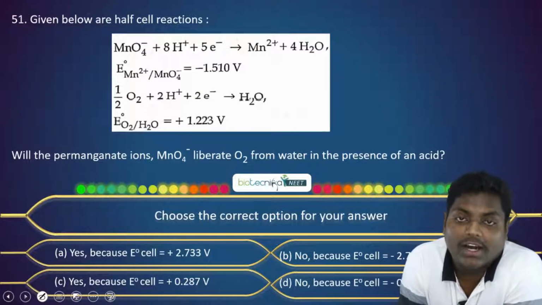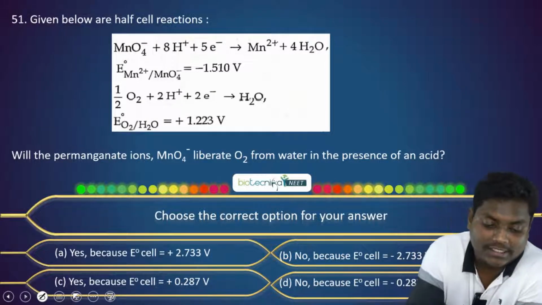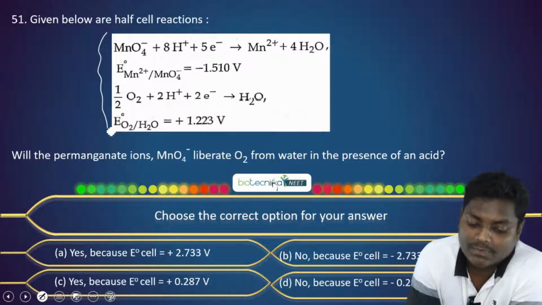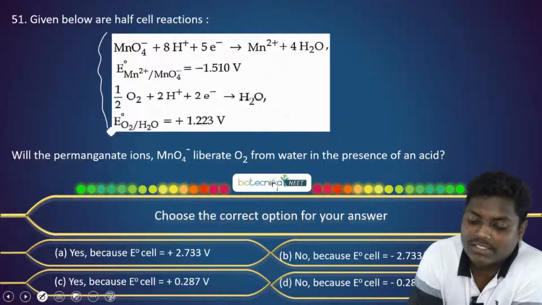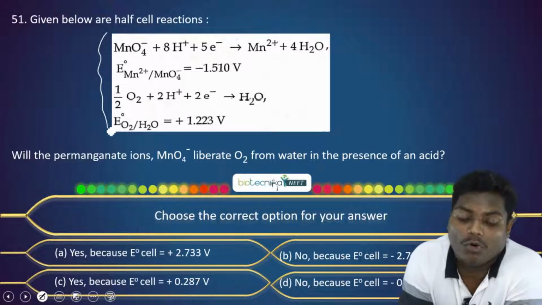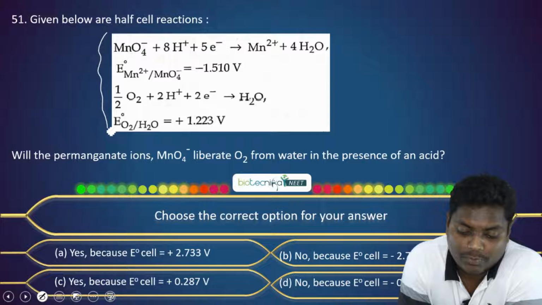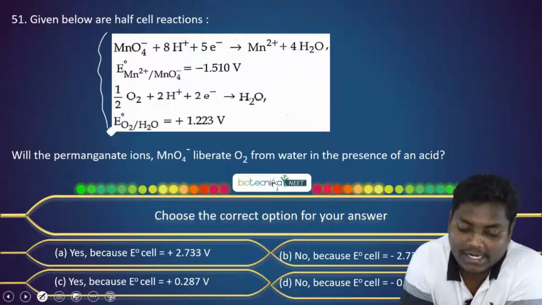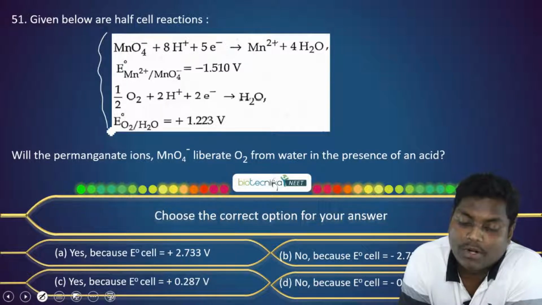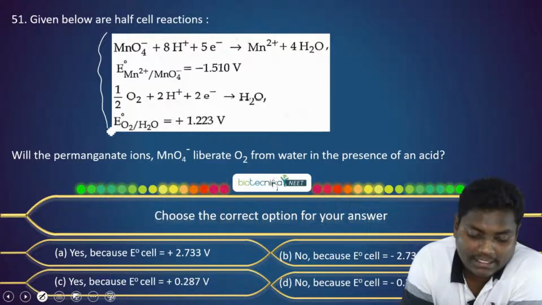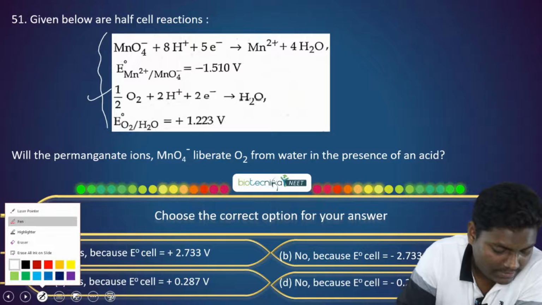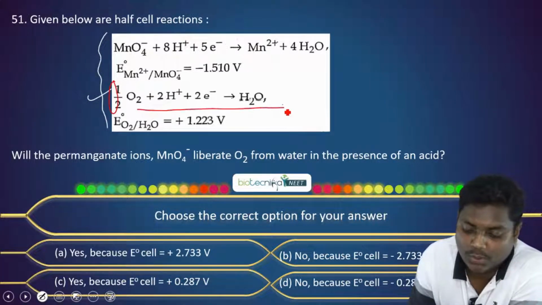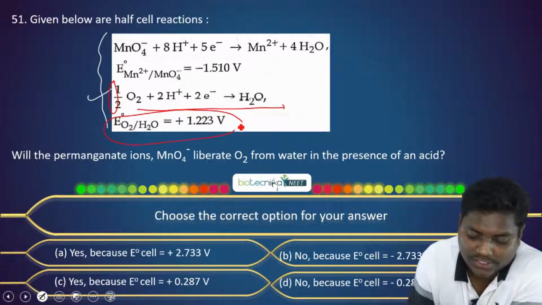Given below are half cell reactions. These are the two half cell reactions that are given. The first one is MnO4 minus plus 8 H plus plus 5 electrons, that gives Mn2 plus plus 4 water molecules. The reduction potential for it is given, where Mn2 plus is changing to MnO4 minus, with minus 1.514 volt. And the second reaction is half O2, where half O2 is converted into water, and here also the reduction potential is given.